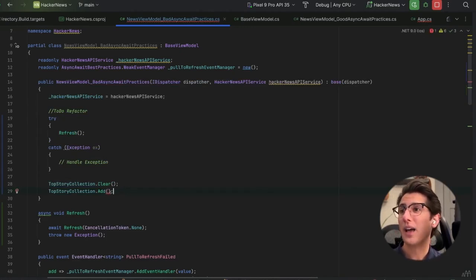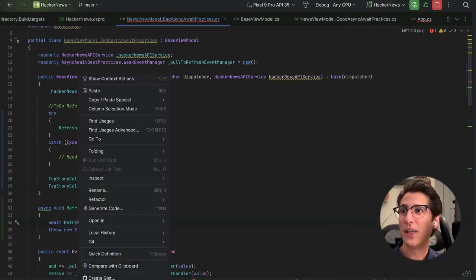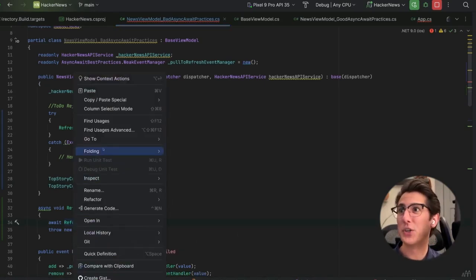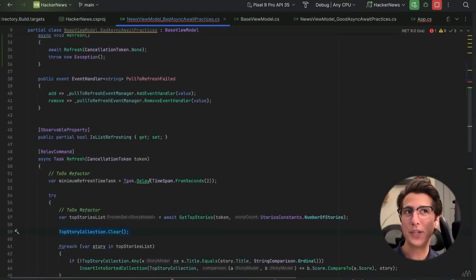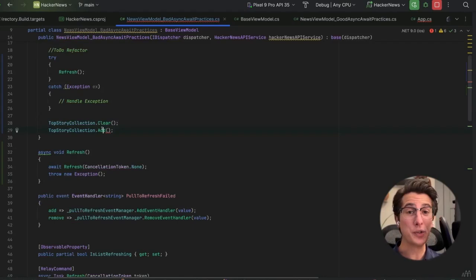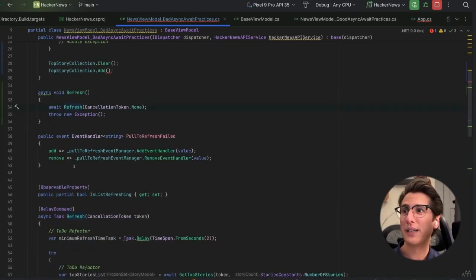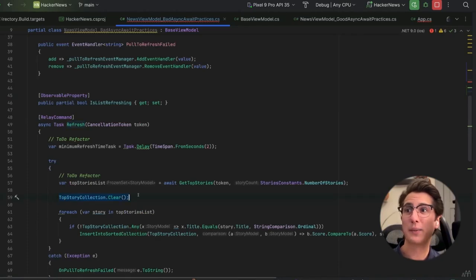There we go. And now thread 1 is working on our top story collection. Meanwhile, a background thread, let's say thread 2, is walking through the refresh method where it also modifies top story collection. And what we've just done is we've introduced a race condition into our code, meaning I have thread 1 interacting with top story collection here, and I have a background thread, in our example, thread 2, interacting with top story collection down here.